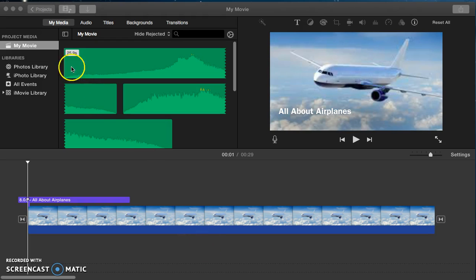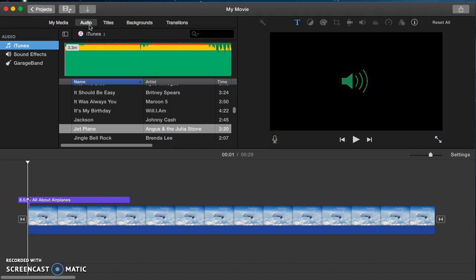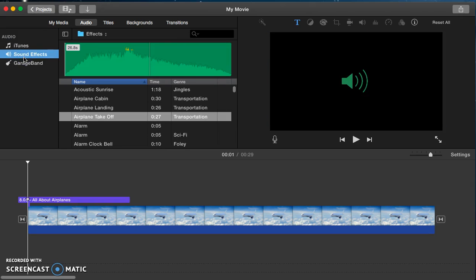Begin by going to the Content Library on the top sidebar. Next to My Media, simply click on Audio. Next, to choose a sound effect to add to your movie, click on Sound Effects on the sidebar under Audio. There will be a list of sound effects for you to choose from.